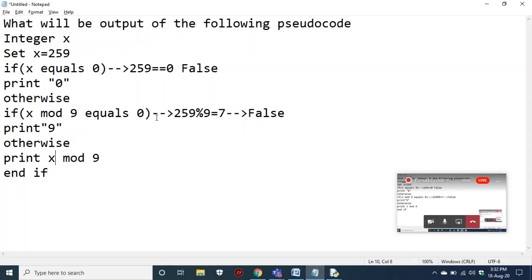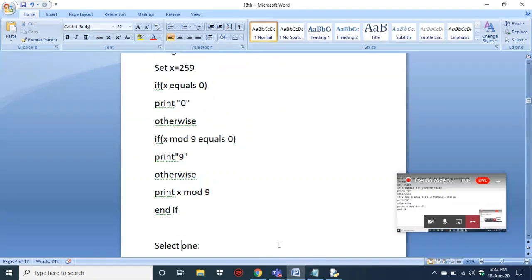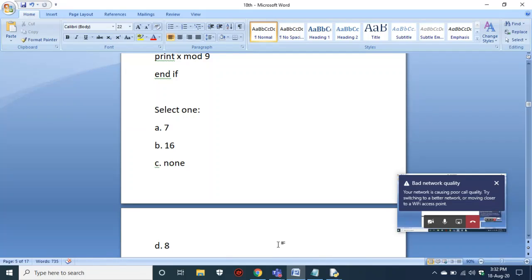Now x mod 9 is 7, which means it will print 7 as the output. So your output is 7. We see the following code, and 7 has been executed, so we got our solution as 7. You get the idea: if the code has multiple if statements, you should execute all of them. If the code has if, elif, else, only one condition will be executed, and that is the one which is true.